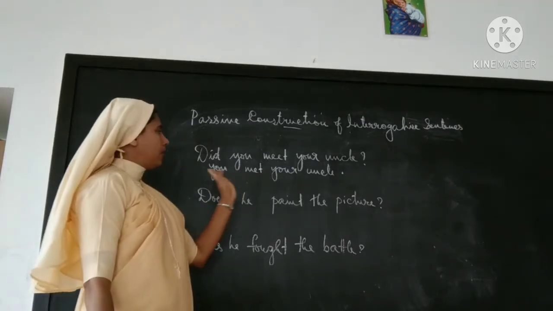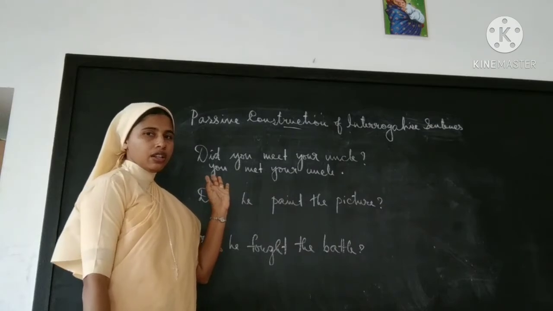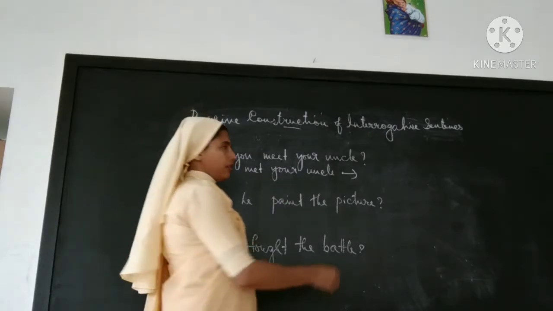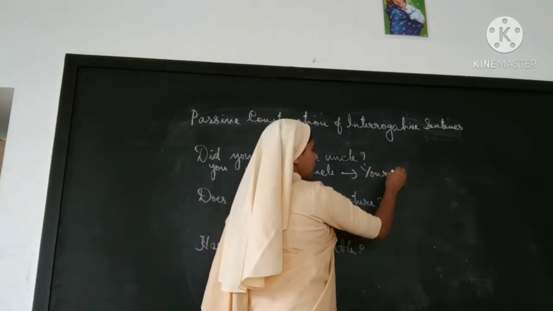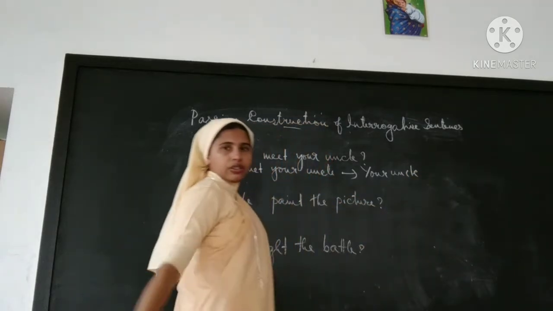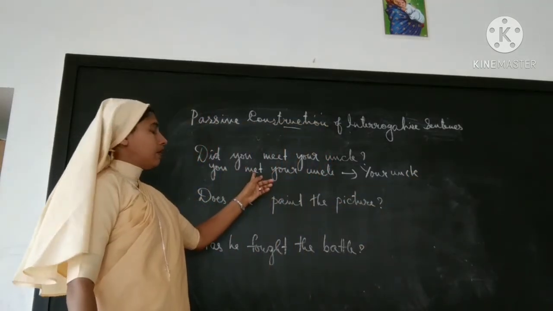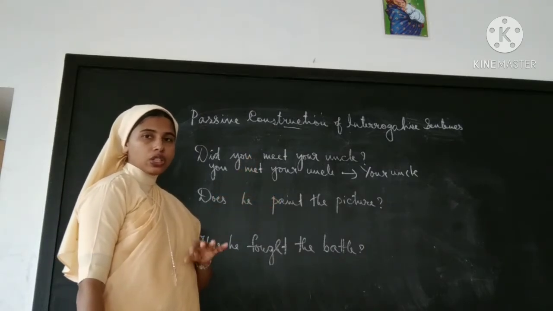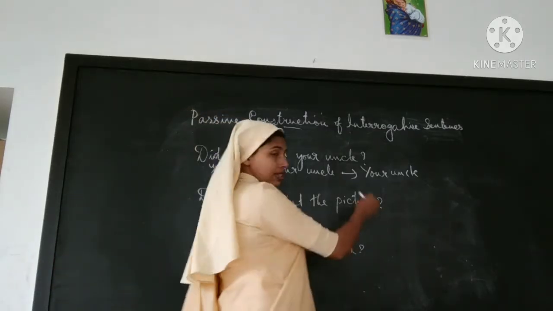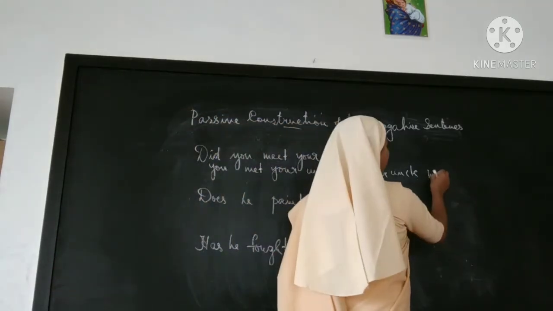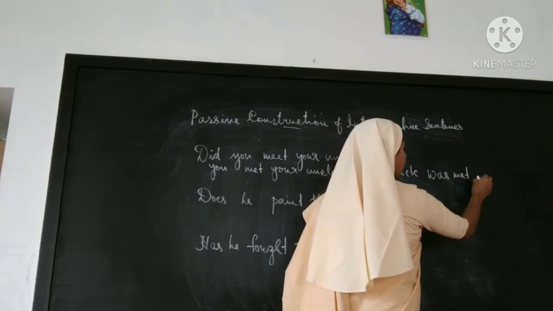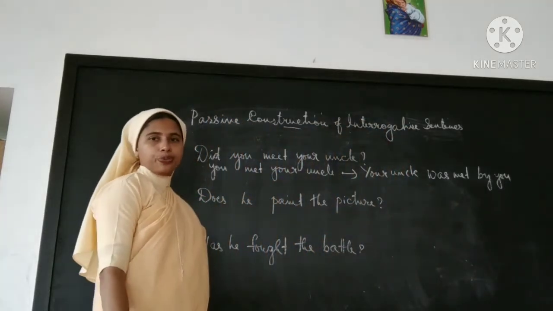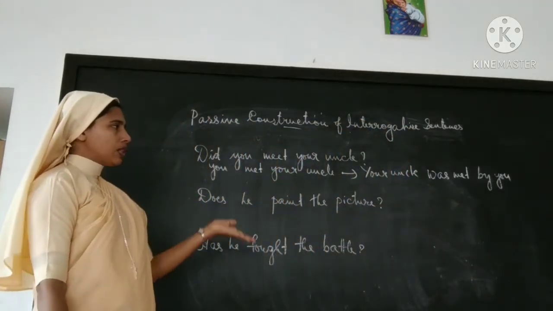And if you convert this into passive, how will you convert? We'll take the object first. Your uncle. Your uncle met. That will be changed into passive. So which auxiliary will be used? Was or were along with it. Since it is singular, we will use was. Was met by you. Your uncle was met by you.